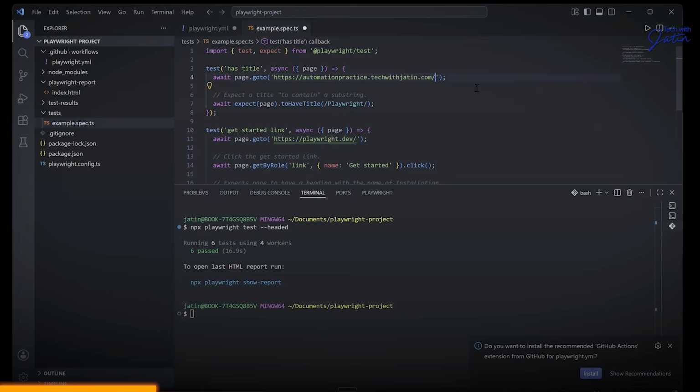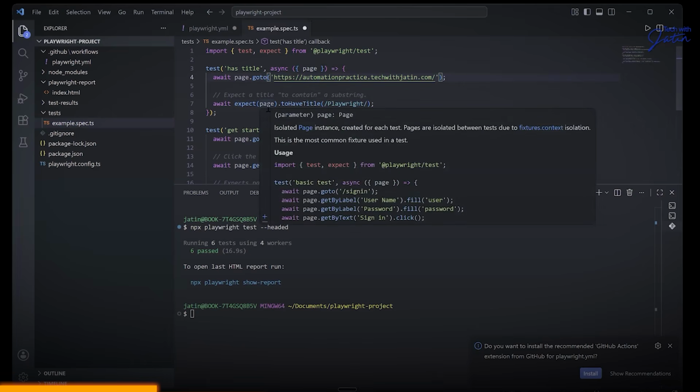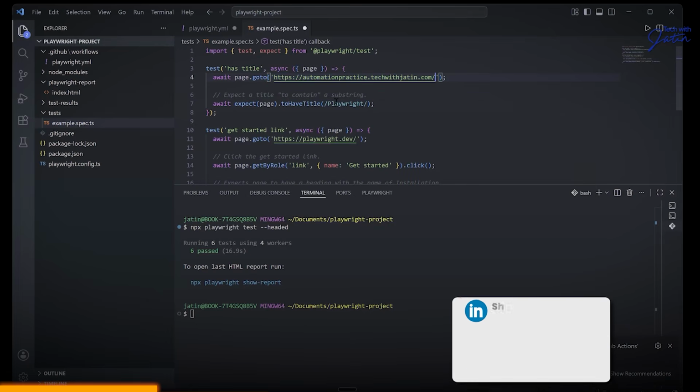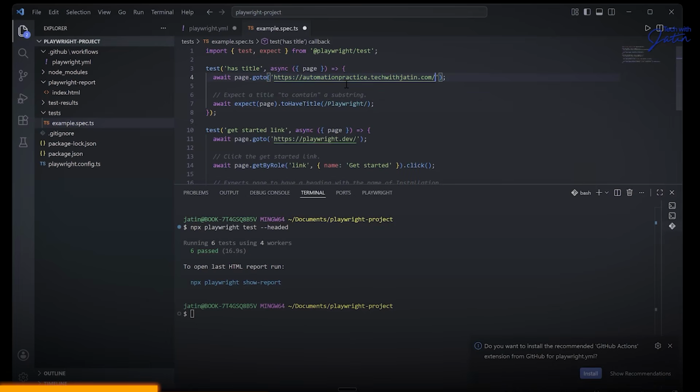I can paste this URL over here, which is https://automationpractice.techwithjatin.com. First thing. And expect that whatever page gets loaded to have a title. If I go to this website, it's not going to have the title Playwright, right?